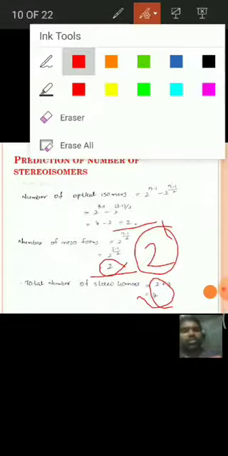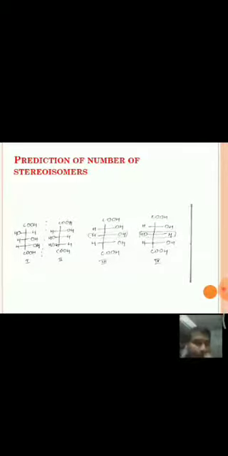Let us see the possible structures of this trihydroxyglutaric acid. It is having 4 stereoisomers. If we see the structures, these are the 4 possible stereoisomers for trihydroxyglutaric acid.